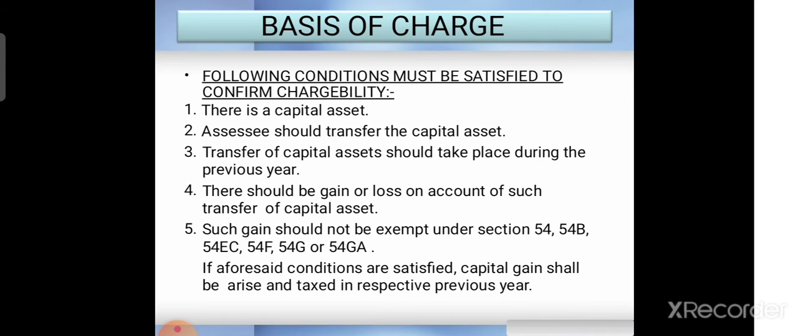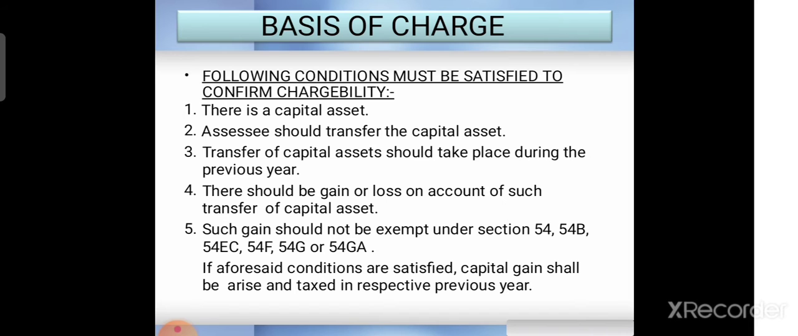Those are: there should be a capital asset. The assessee should transfer the capital asset. The transfer of the capital asset should take place during the previous year. Then there should be a gain or a loss on account of such transfer of the capital asset. Such gain should not be exempt under section 54, 54B, 54EC, 54F, 54G and 54GA. So these are the conditions which should be fulfilled to call any income a capital gain.